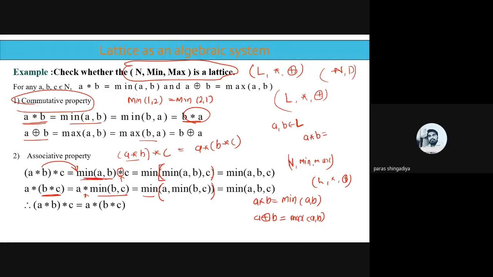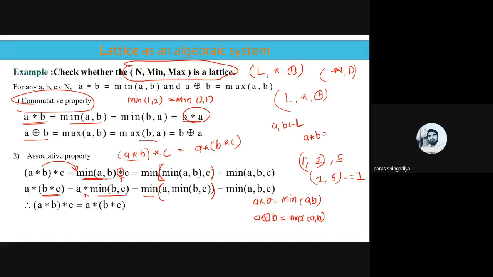Of A, B, comma C. Now consider any three elements from N. Let us take 1, 2 and 5, these three elements as A, B, C. So the minimum of 1, 2, comma 5. The minimum of 1, 2 is 1, so it is 1, comma 5. What is the minimum of 1 comma 5? That is equal to 1, so we get one answer.